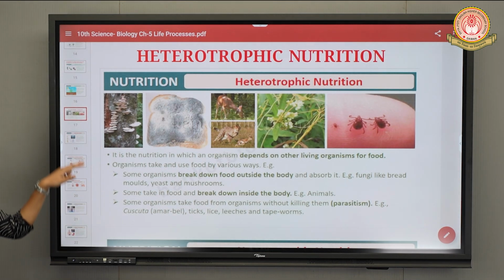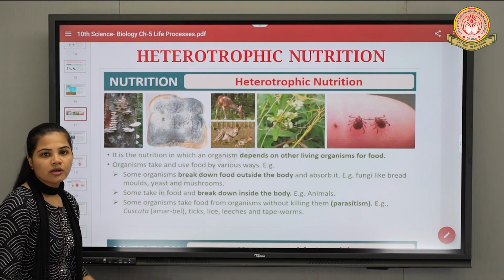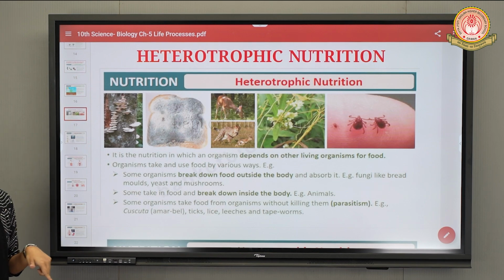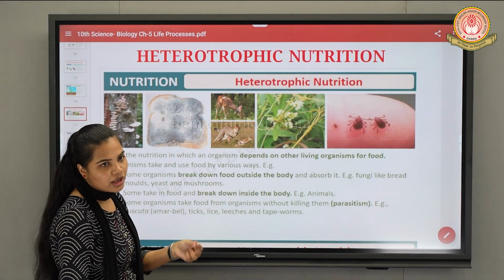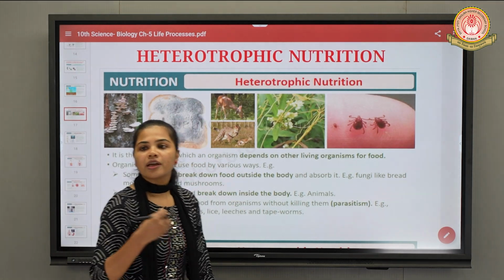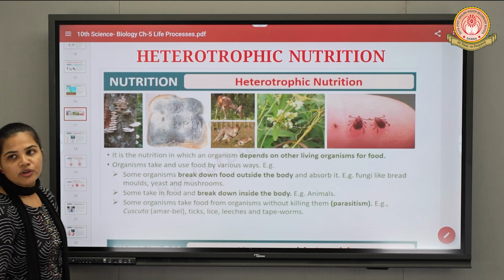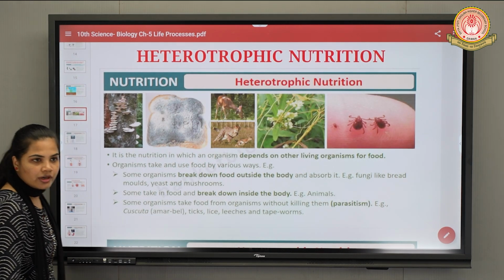As the word suggests, it is a mode of nutrition in which organisms are dependent on other organisms for their food, for their energy, for their survival. Such a mode of nutrition is known as heterotrophic mode of nutrition.